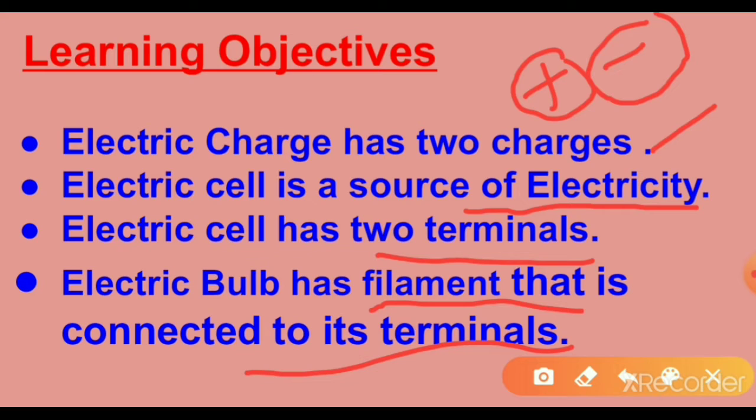So at the end of this lesson, you will be able to learn that electric charge has two types, the electric cell has two terminals and is a source of electricity, and the electric bulb has a filament that is connected to its terminals.